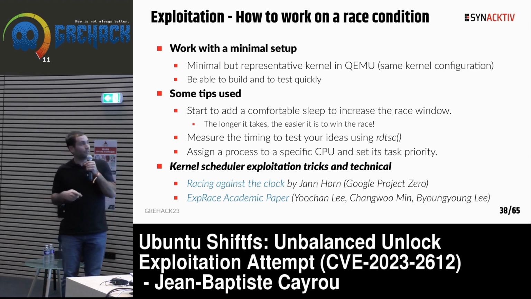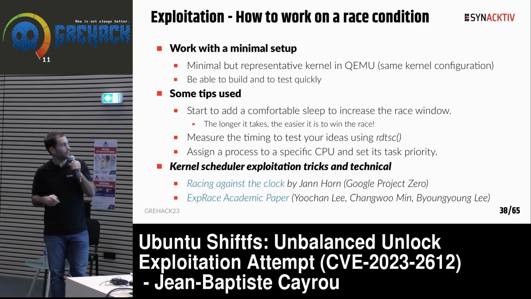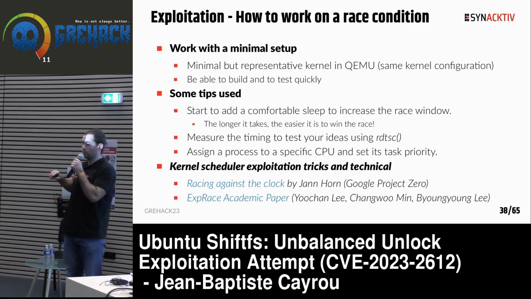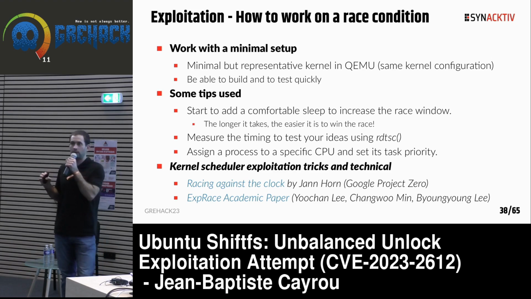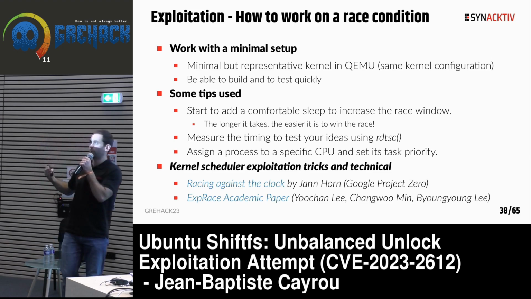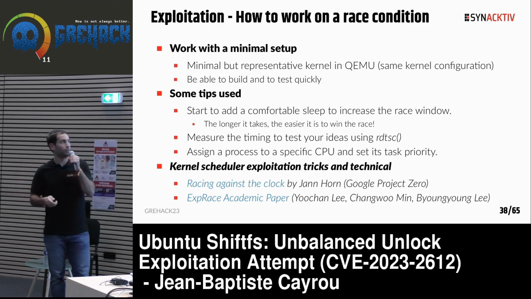You have some very interesting documentation available on the internet. One is a blog post by Jann Horn on racing against the clock, and another is an academic paper, X-Race. In both publications, the idea is to use interruptions for the kernel in order to stop the operation where you have the race condition, the race window, to increase its time. So you will send a lot of interruptions, so the kernel will stop doing things, process the interruption, and resume. So this will increase the time of the race window.